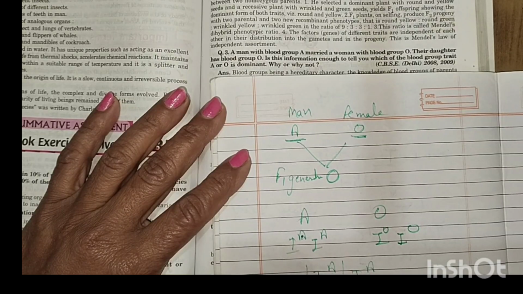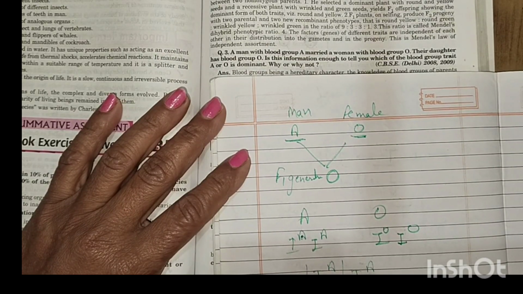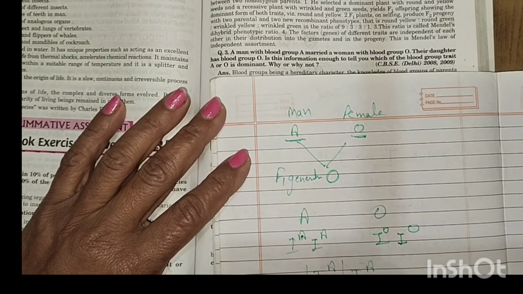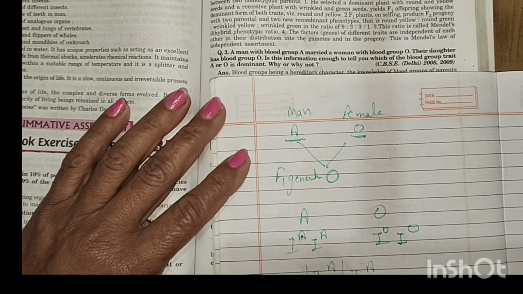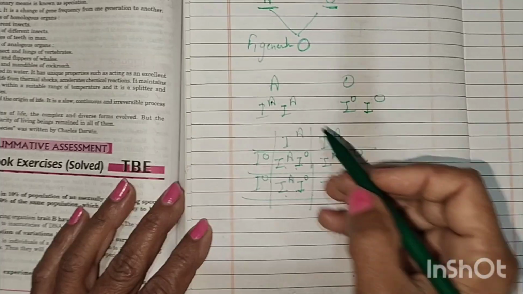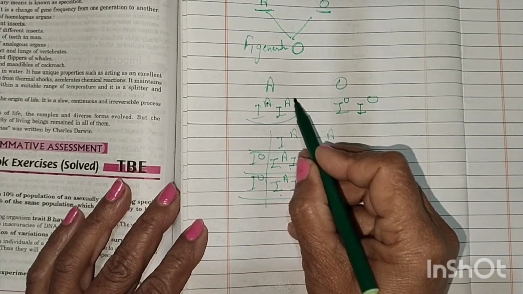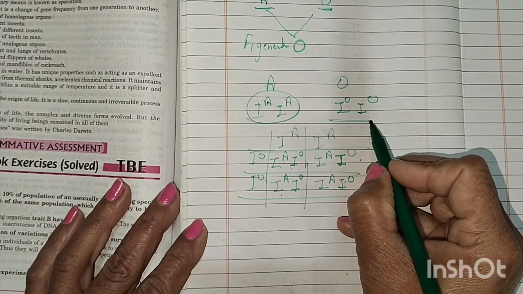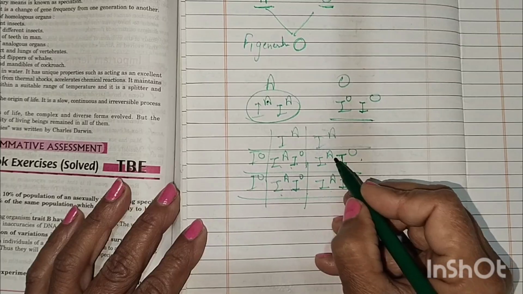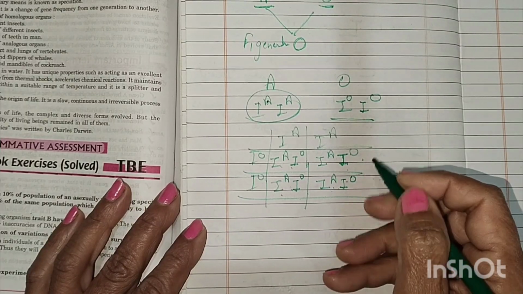Then it will form IA IO, IA IO, IA IO, IA IO. He crossed the homozygous father with the homozygous mother, then all the progeny will be similar.